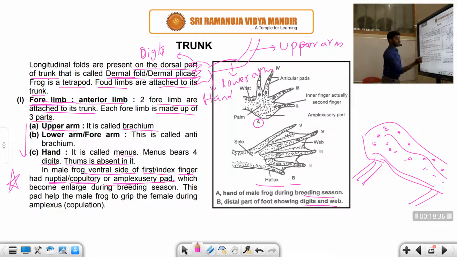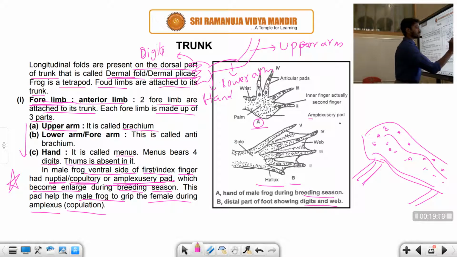What is the importance of this amplexary pad? It becomes enlarged during the breeding season, and this pad helps the male frog to grip the female during amplexus or copulation. Here we are talking about part A, students. During the breeding season, during sexual intercourse of the female and the male frog, the first finger of the male becomes more enlarged.